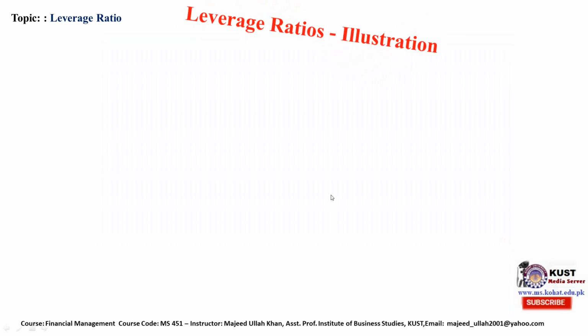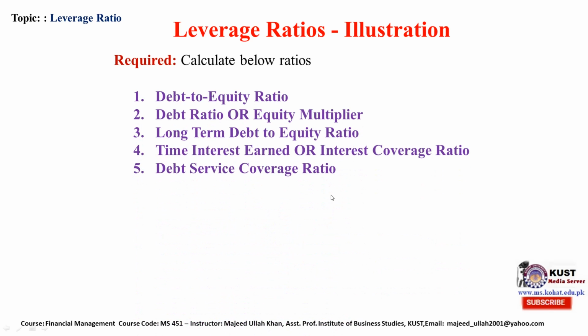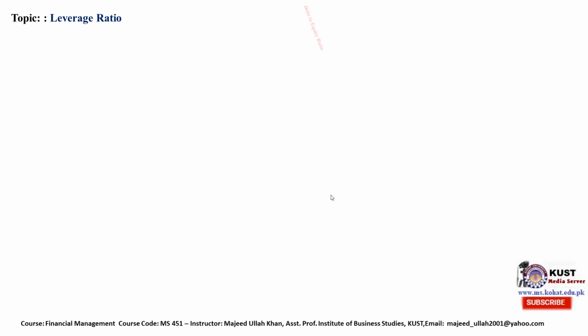So we will calculate our first ratios. Based on this balance sheet, we are required to calculate debt to equity ratio, debt ratio, long-term debt to equity ratio, time interest earned, debt service coverage ratio.